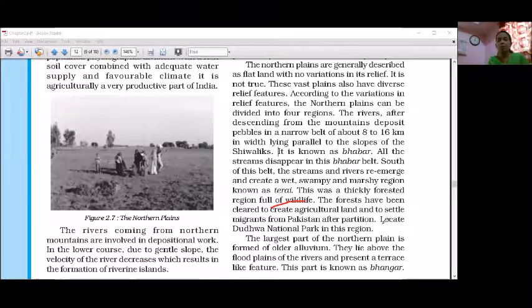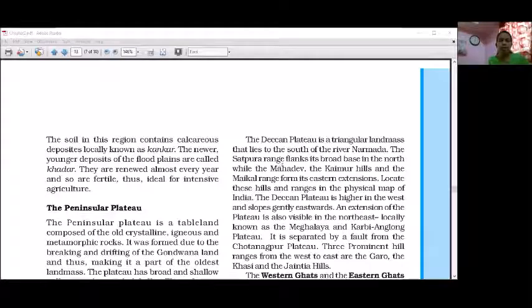Now we will see the soil in this region, which contains calcareous matter. More calcium is deposited, locally known as the Kankar. This is the third part, Kankar. Bhabar, Tarai, Kankar. In the Kankar, the calcareous content is more.